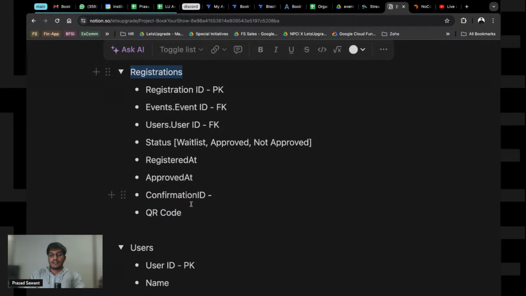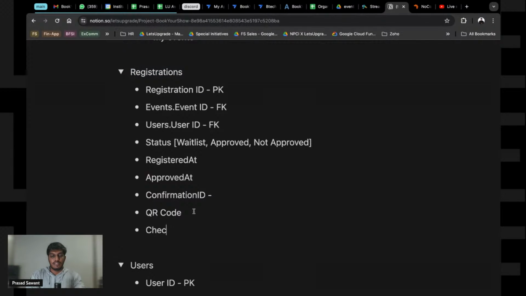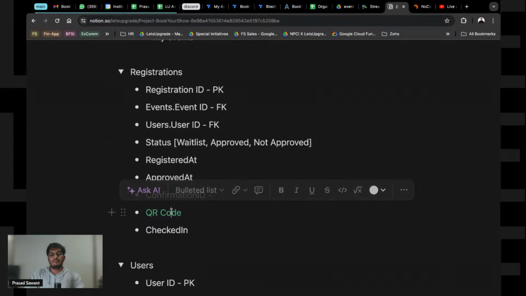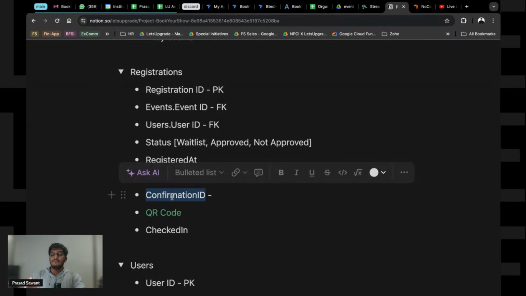So that also tells us that we need to have a column called checked in. The QR code we will generate on the go, because we cannot store an image in a row in a database. This will not be visible in the app. Basically the confirmation ID will be shown as a QR code in your application.